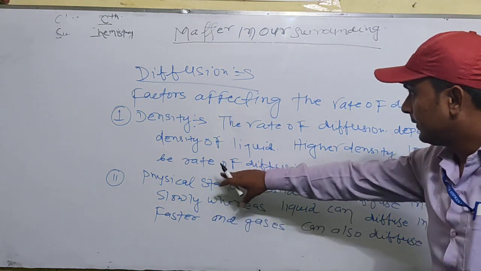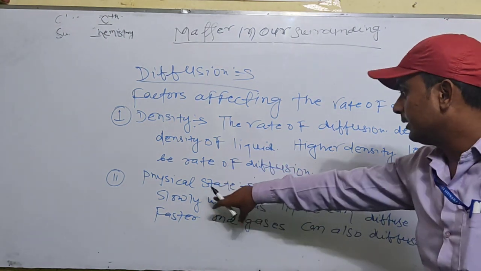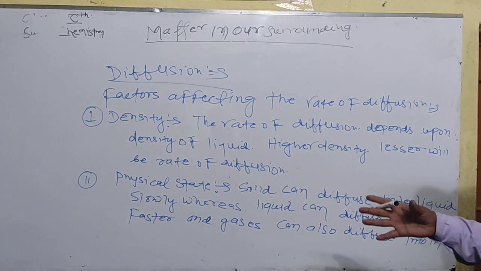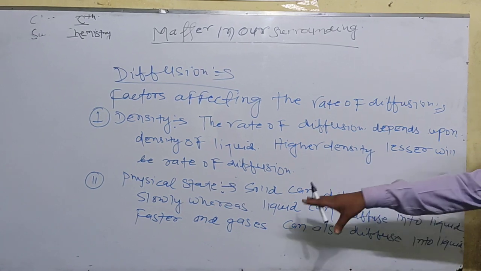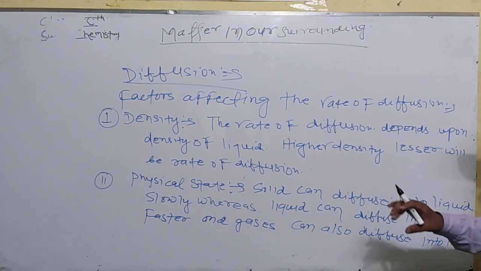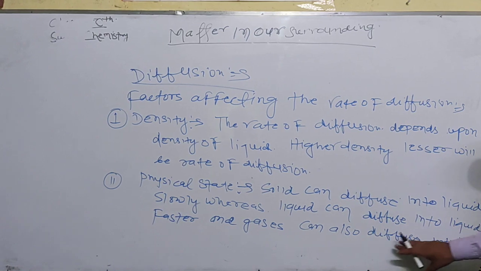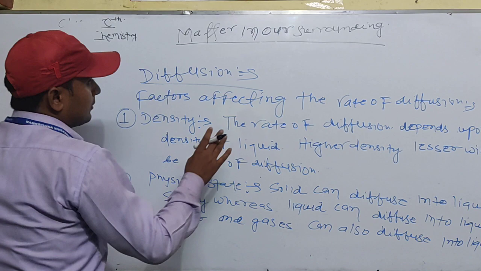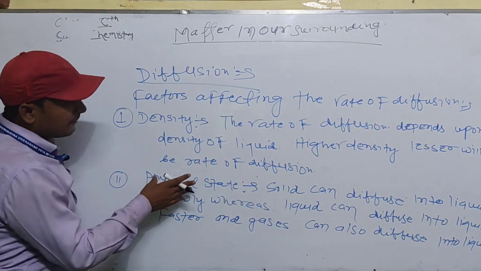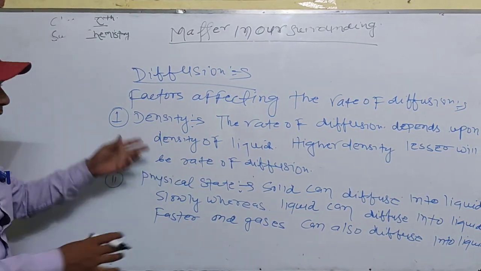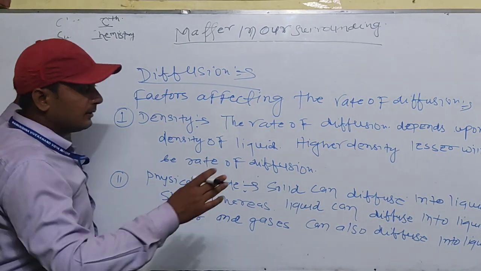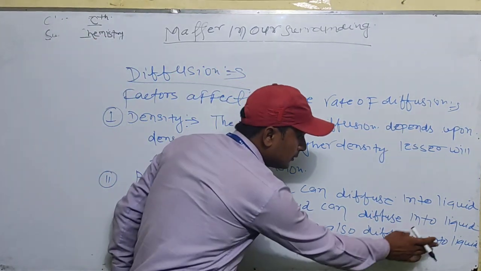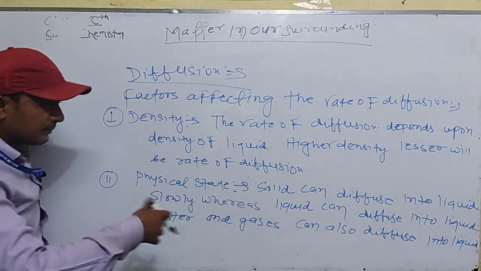The next factor which affects the rate of diffusion is physical state. A solid can diffuse into a liquid slowly, whereas a liquid can diffuse into a liquid faster, and gases can also diffuse into a liquid. It is a very important factor which affects the rate of diffusion.